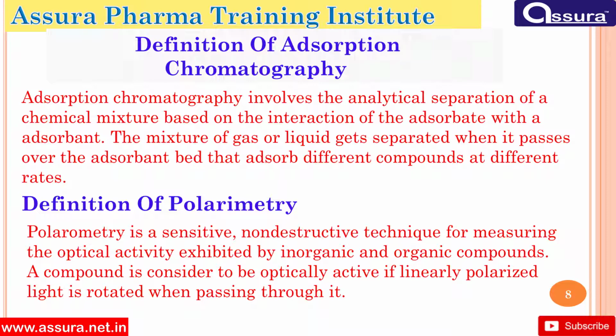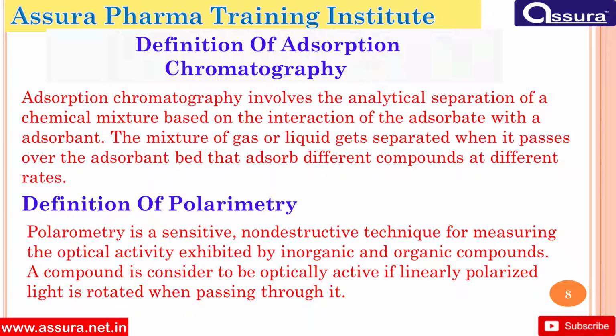Definition of adsorption chromatography: adsorption chromatography involves the analytical separation of a chemical mixture based on the interaction of adsorbate with adsorbent. The mixture of gas or liquid gets separated when it passes over the adsorbent's bed, which adsorbs different compounds at different rates.